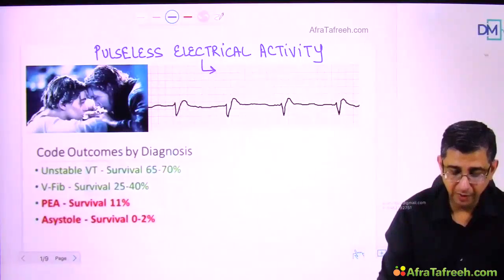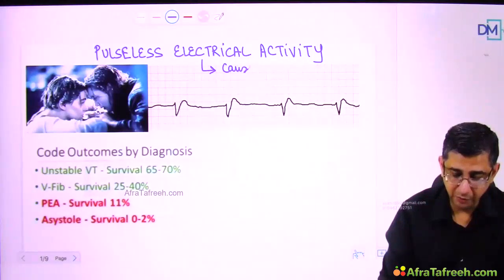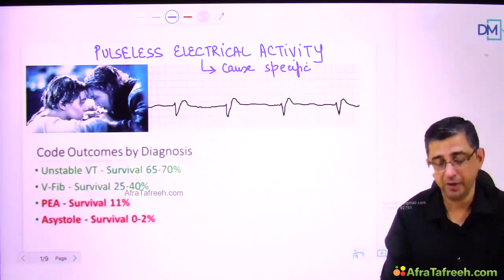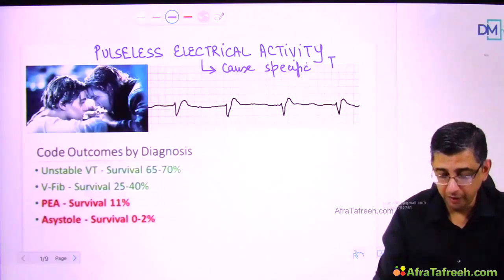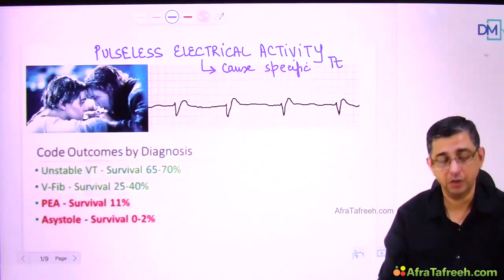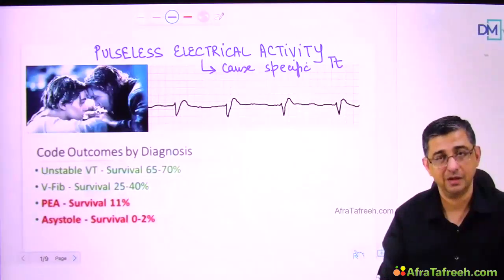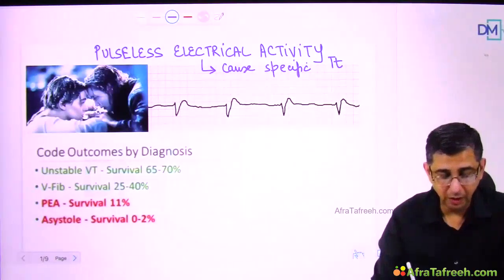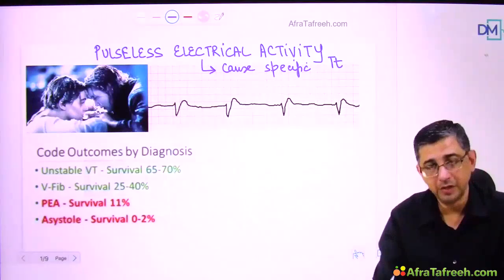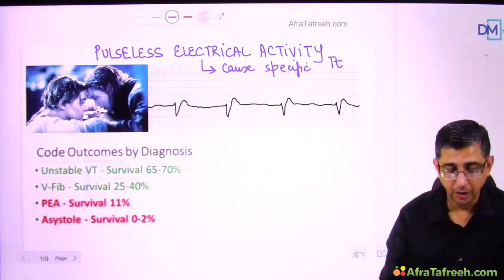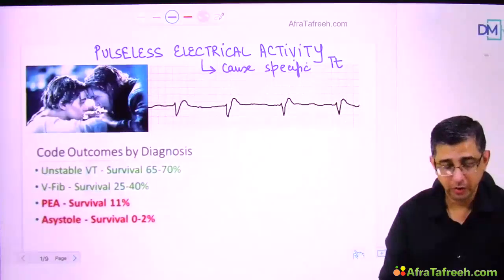This is because of the fact that this is a cause specific treatment, like I enumerated before you, that if a person is having pump failure, the pump failure could be due to acute myocardial infarction, then we have to treat the cause. Pulseless electrical activity could be occurring from conditions ranging from cardiac tamponade to tension pneumothorax to even